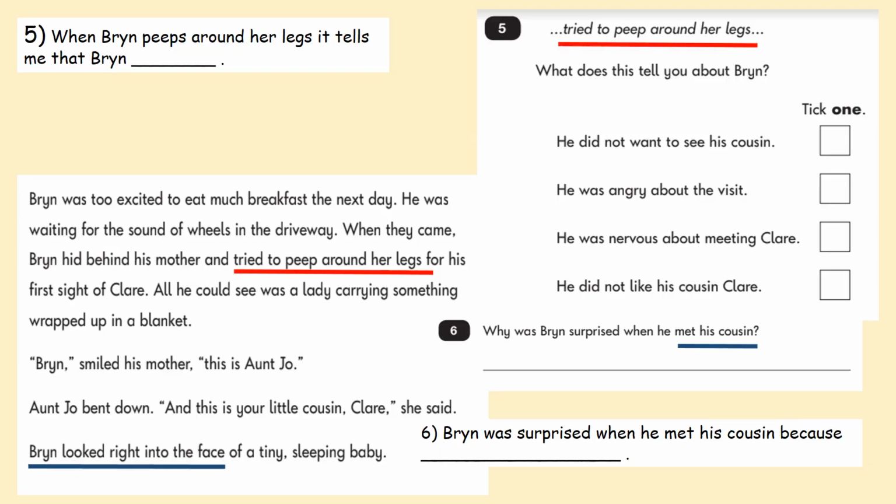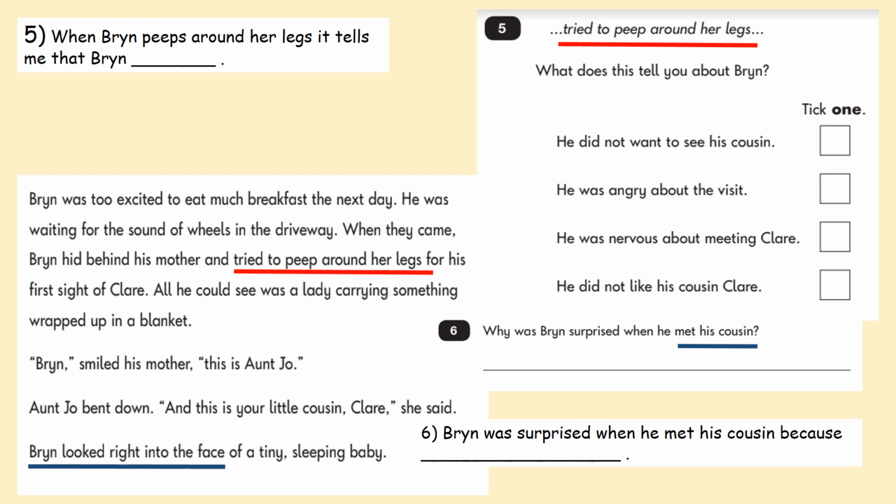We've got here, tried to peep around her legs as being the important information. And our question is, what does this tell you about Bryn? So we know that we need to find it in the text, tried to peep around her legs. Did you underline that bit? Did you find it? Did you know that that's where that sentence is going to be focused on?